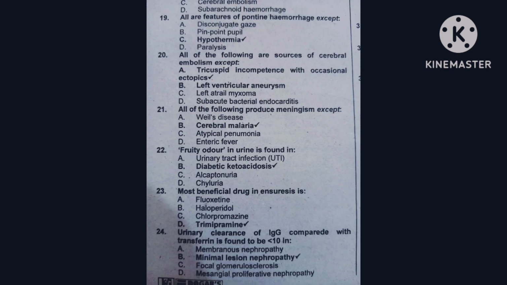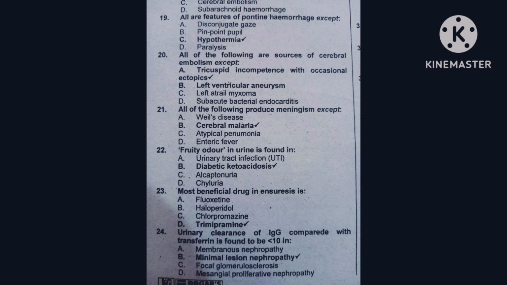Question number 20, all of the following are sources of cerebral embolism except: option A is tricuspid incompetence with occasional ectopics, option B is left ventricular aneurysm, option C is left atrial myxoma, option D is subacute bacterial endocarditis. The correct one is tricuspid incompetence with occasional ectopics.